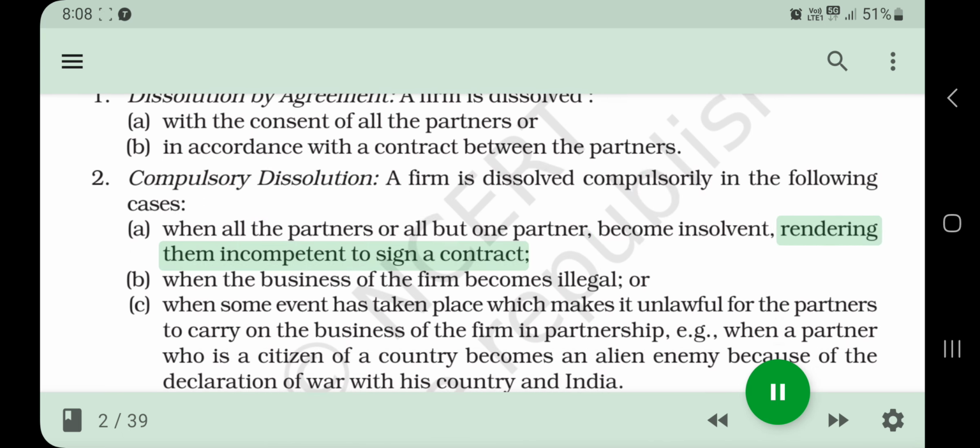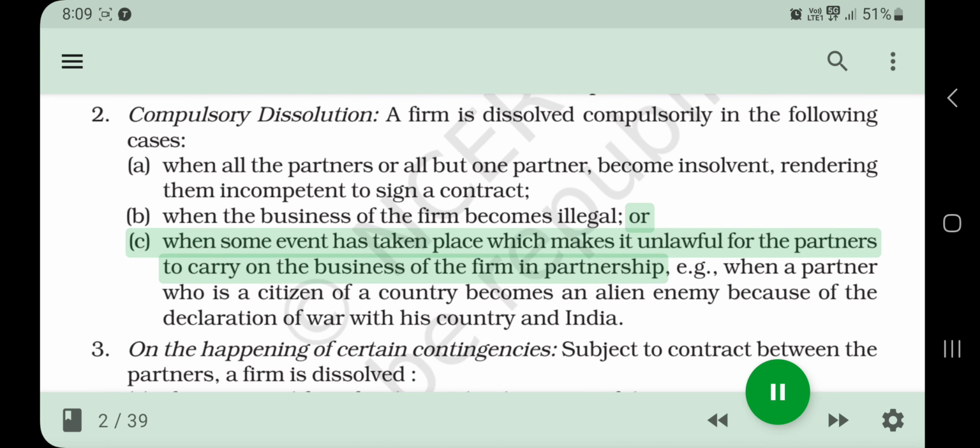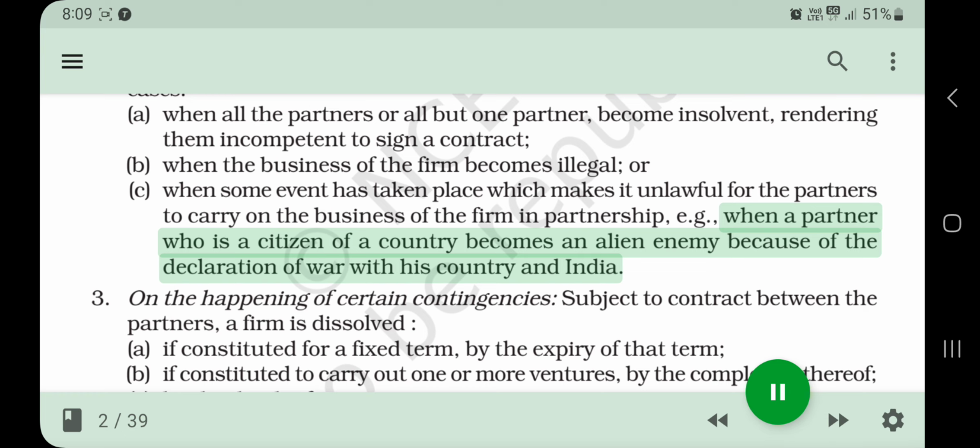A. When all the partners or all but one partner become insolvent, rendering them incompetent to sign a contract. B. When the business of the firm becomes illegal. Or C. When some event has taken place which makes it unlawful for the partners to carry on the business of the firm in partnership, e.g., when a partner who is a citizen of a country becomes an alien enemy because of the declaration of war with his country and India.